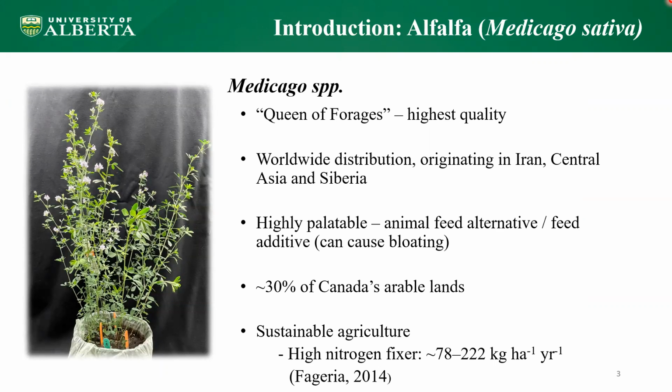Alfalfa is known as the queen of forages for having the highest quality forage. It has one of the highest protein and overall nutritional content among forage legumes. It has a worldwide distribution originating in Iran, Central Asia, and Siberia. Due to its nutritional value, it is highly palatable for our domesticated ruminants and is commonly used as their animal feed. Because of these reasons, it is grown in approximately 30% of Canada's arable lands and is a popular legume species in sustainable agriculture to improve soil health and fertility by being a nitrogen fixer capable of fixing 78 to 222 kilograms per acre per year.